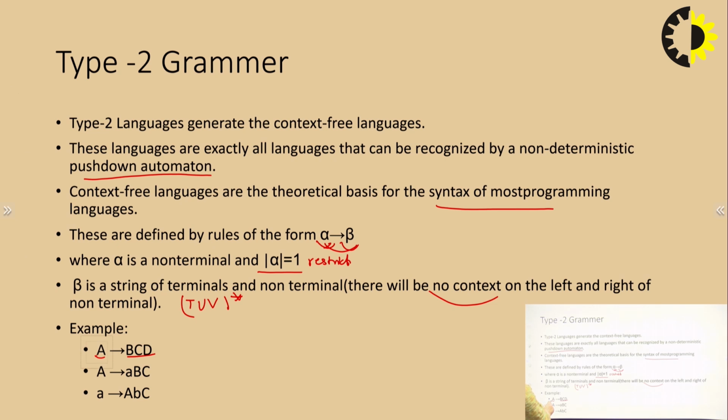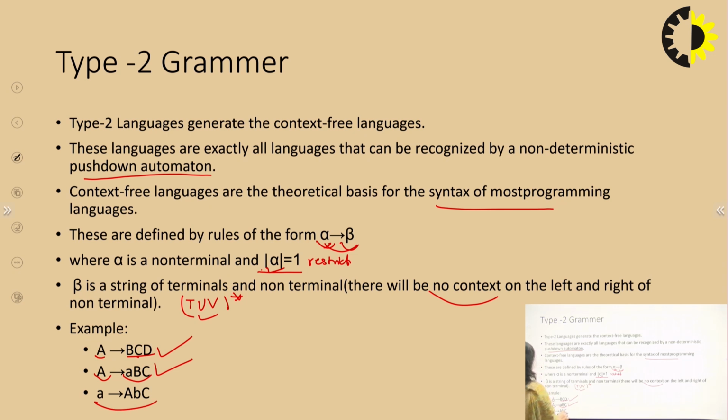Here all are non-terminals, and on the right hand side there are also non-terminals. But we will check the restriction: the left hand side should have exactly one variable or non-terminal. So this is acceptable. Second is capital A goes to small a, capital B, capital C. Now the left side is a variable, so this satisfies the condition, and on the right hand side it is a combination of terminal and non-terminal, which is also acceptable. So this is type 2 grammar.